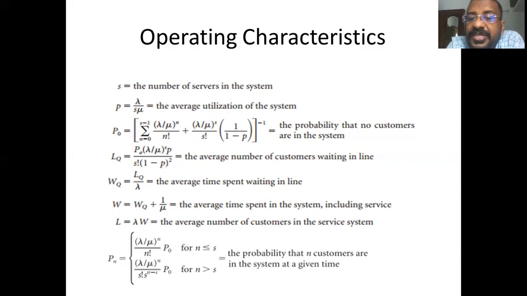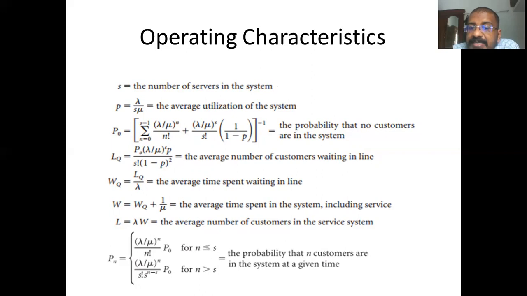The average time spent waiting in the line is given by WQ, which is LQ, the average number of customers waiting in the line, divided by the arrival rate.